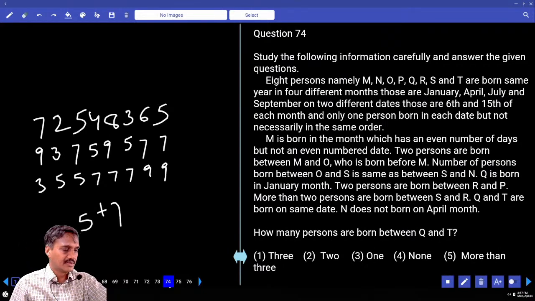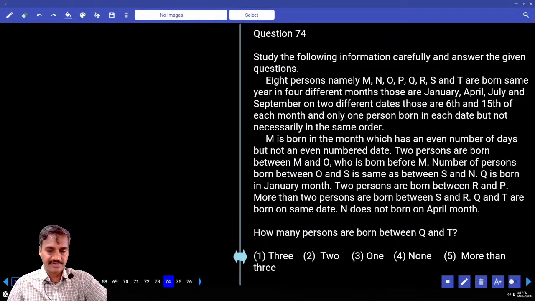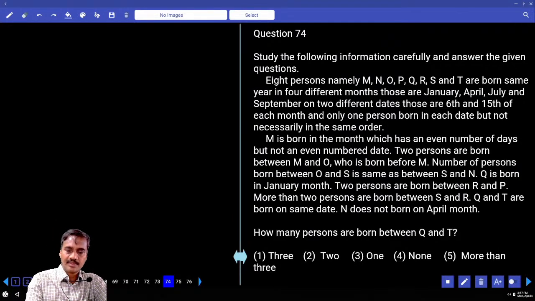Now 75 onwards. In this 74 onwards it is still under the first priority. Then 8 persons were there: M and O, P, Q, R. Now what are the months you have? Jan, and the dates in Jan are 6 and 15. Jan 6 and Jan 15.